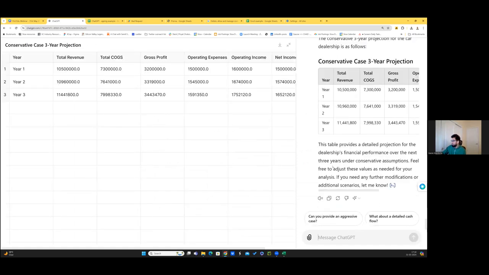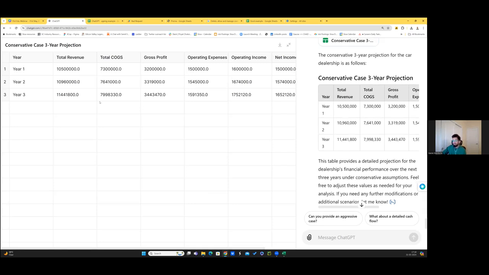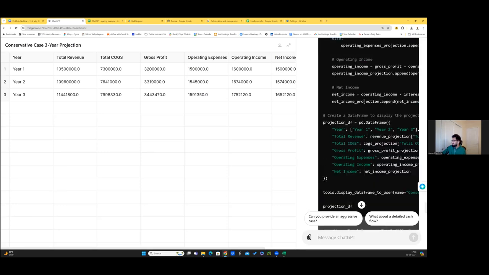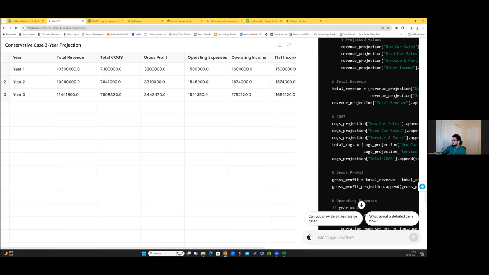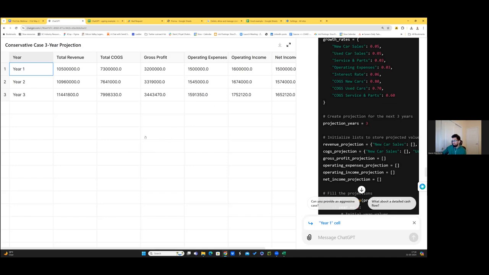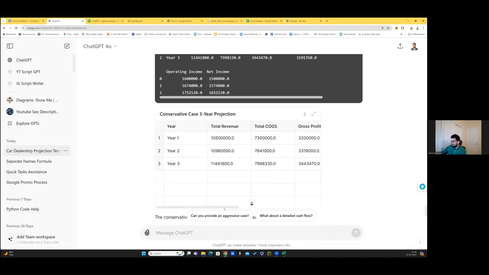Yeah. Can you see this? Do you understand how it has gone from year one, year two, year three, how the revenue is increasing based on what the estimates are here, right? So it imagined these are the conservative cases of growth estimation, that new car sales will grow by this much, used car sales, this will be the total COGS, gross profit, all of these things. Are you able to understand this?